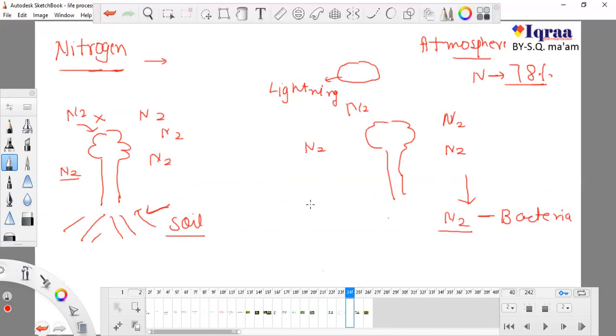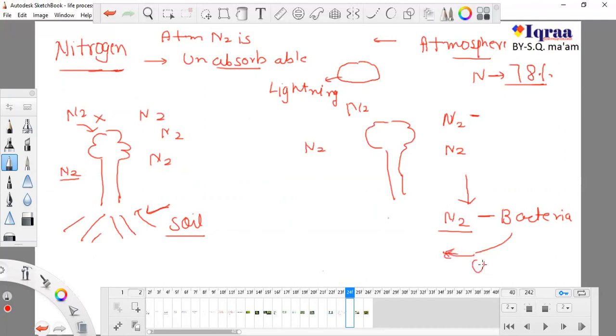This is atmospheric nitrogen. We know that atmospheric nitrogen is unabsorbable by plants. So we can write that atmospheric nitrogen is unabsorbable. So this comes down and these bacteria change this nitrogen.